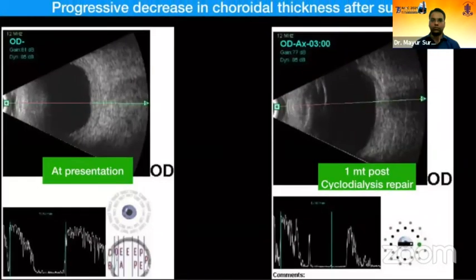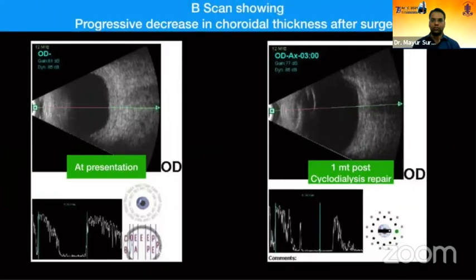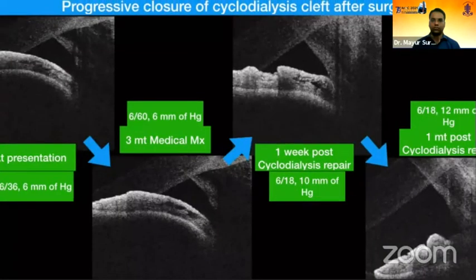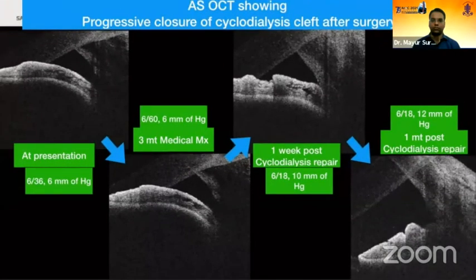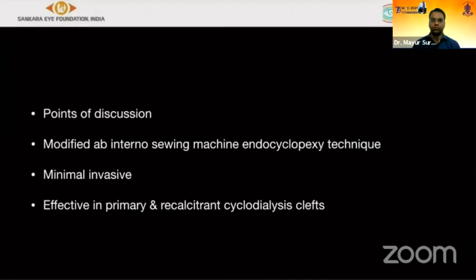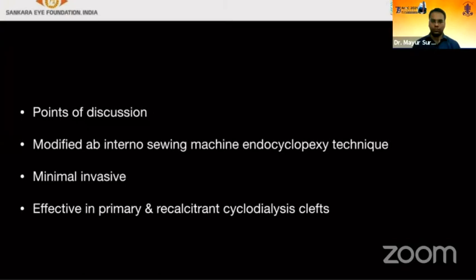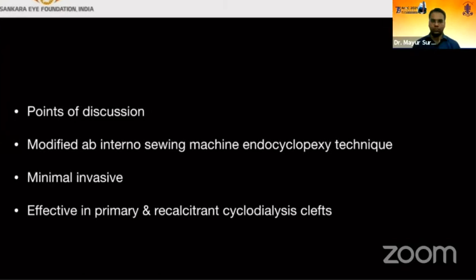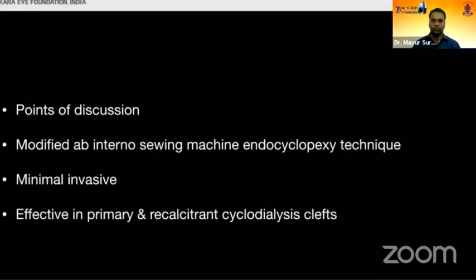In B scan, the choroidal thickness has reduced significantly. The anterior segment OCT shows nice closure of the cyclodialysis cleft. Thus, ab interno modified sewing machine is an effective and minimally invasive endocycloplasty procedure for the treatment of primary and recalcitrant cyclodialysis cleft. Thank you.